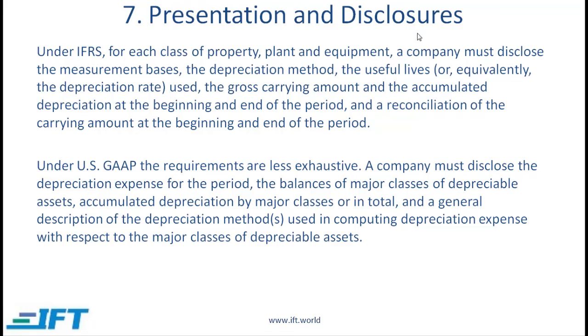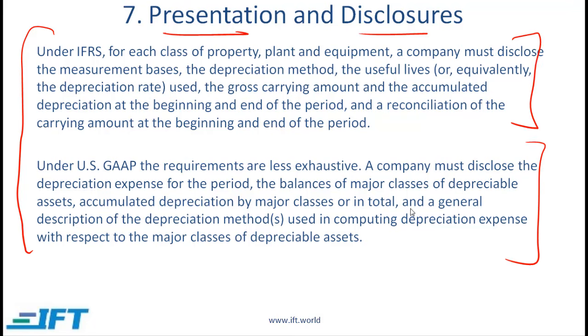Presentation and disclosures, you can read this. I don't think it's overly testable, but as with other items on the balance sheet, there are requirements about what needs to be presented, what needs to be disclosed in the footnotes, and so on. I would suggest that you read this.